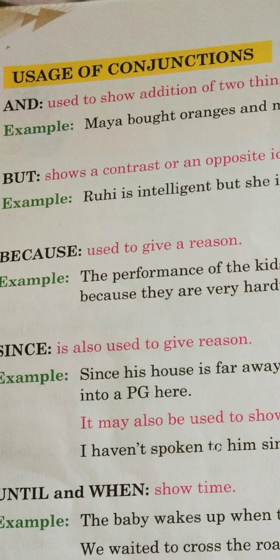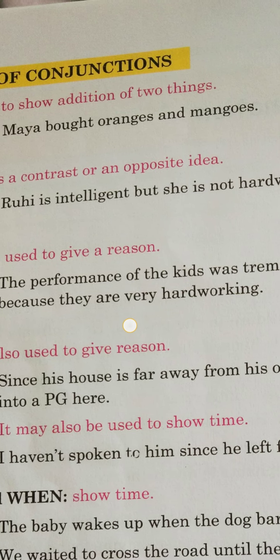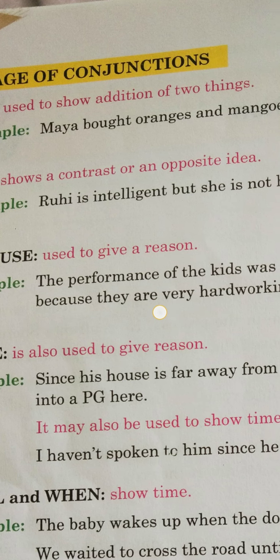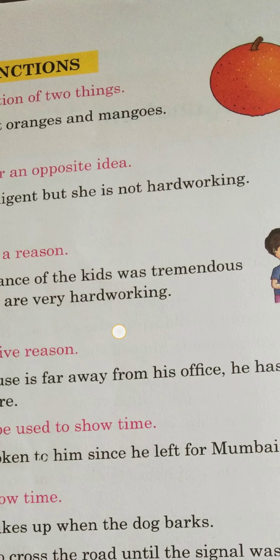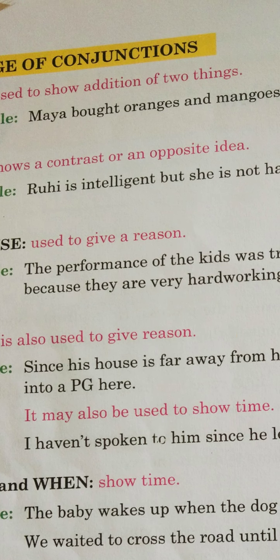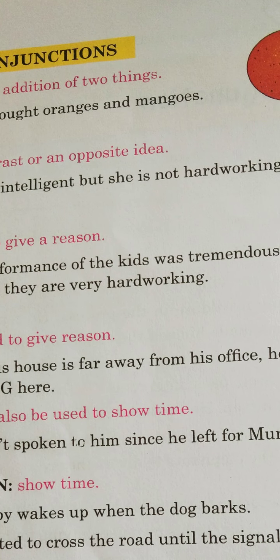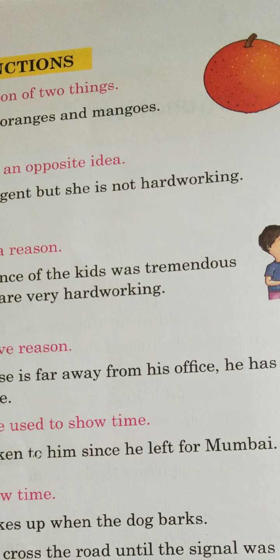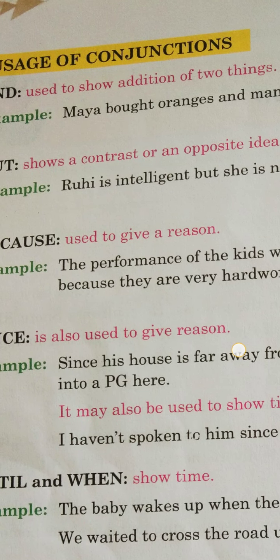Now, but shows a contrast or the opposite idea, like Ruhi is intelligent but she is not hardworking. So, we can find the two parts of the sentence are entirely different. One, we are saying a positive thing, Ruhi is intelligent; she is not hardworking is a negative one. So, when we are joining two opposite ideas, we use but.